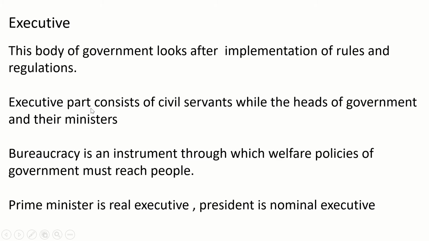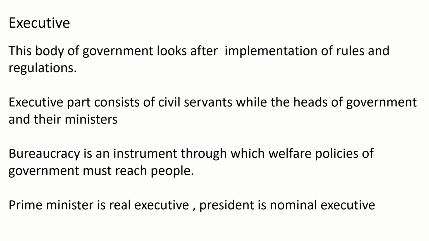Now, the executive body of the government is the other part. The executive looks after the implementation of rules and regulations. The executive consists of civil servants, government ministers, and heads of the government.